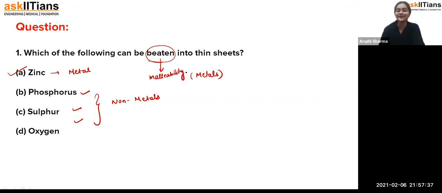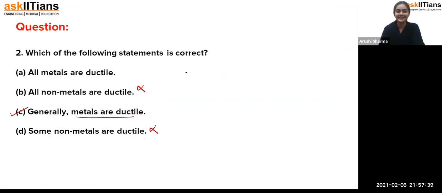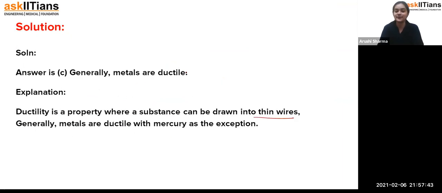Now ductile means conversion into thin wires. Generally metals are ductile, with mercury as the exception. Mercury is liquid in nature, so we can't convert it into thin wires. That is why generally metals are ductile, but not all metals are. Fine.